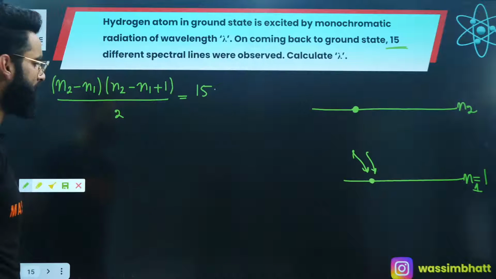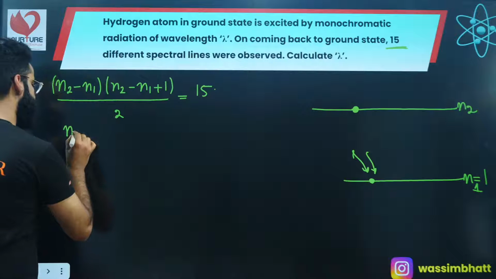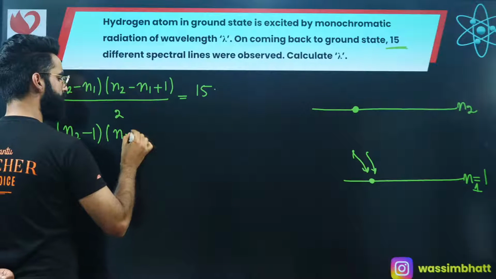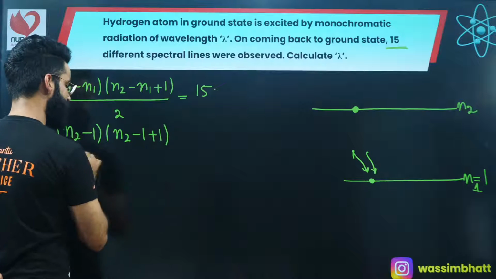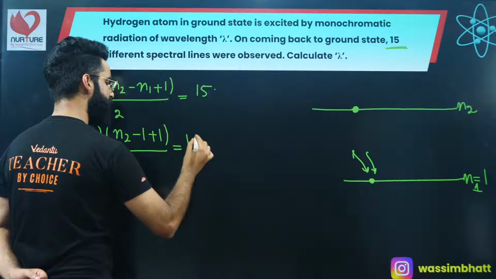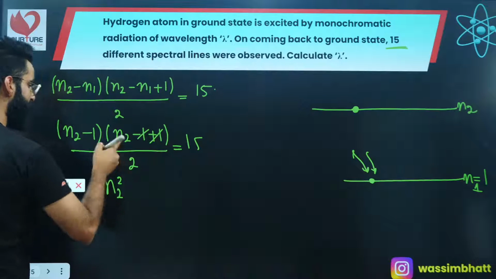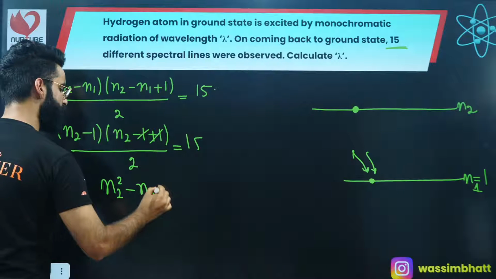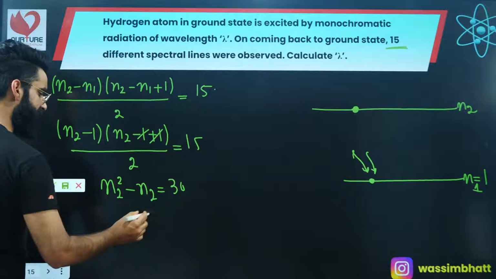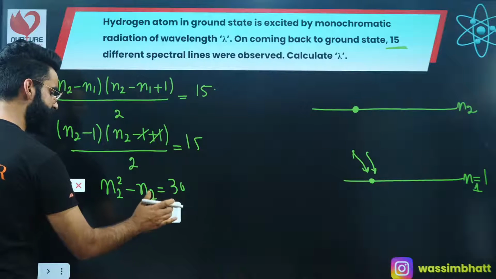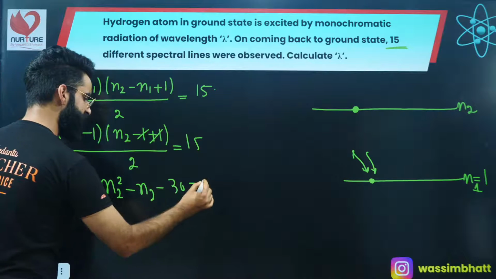Already the N1 value we know, that's 1. So (N2 minus 1) multiplied by (N2 minus 1 plus 1) divided by 2 comes out to be 15. The 1 got cancelled, so it becomes N2 square. N2 square minus N2 is equal to 30. So from here you get the quadratic equation: N2 square minus N2 minus 30 is equal to 0.